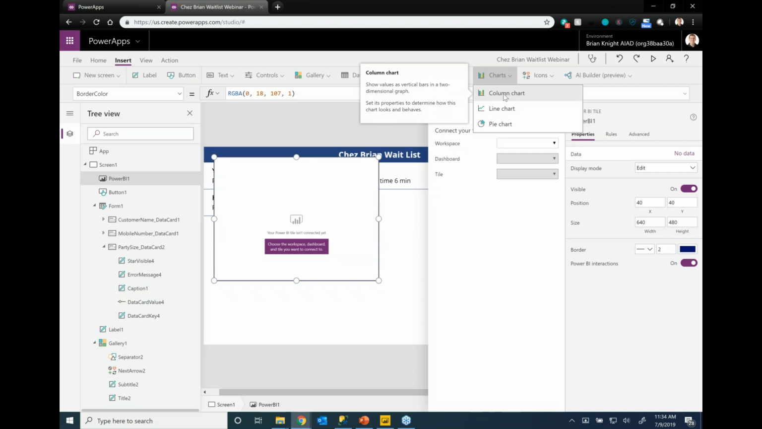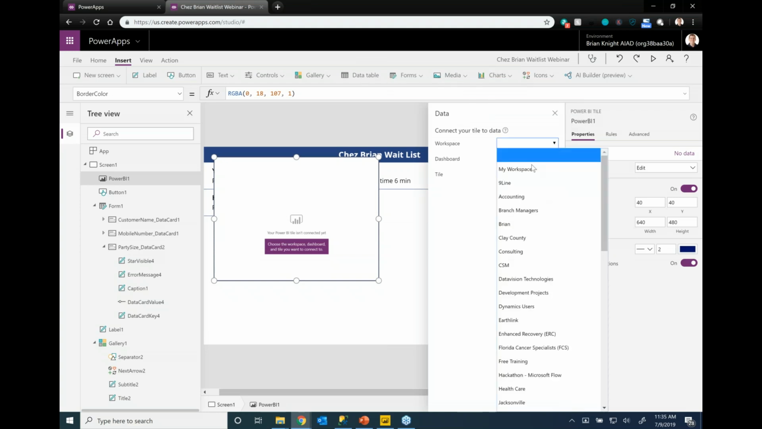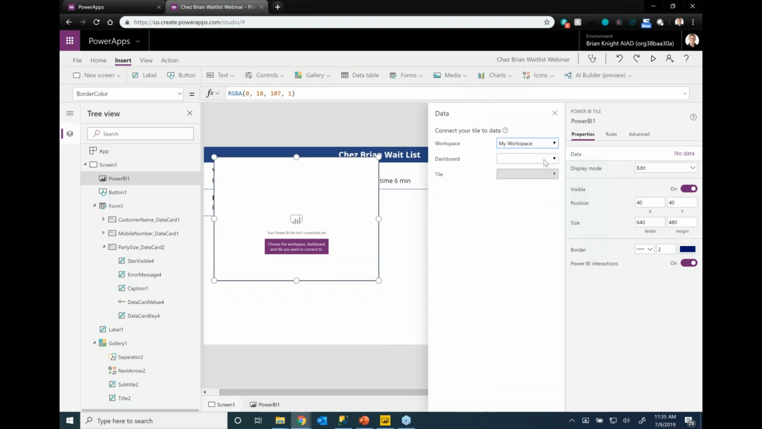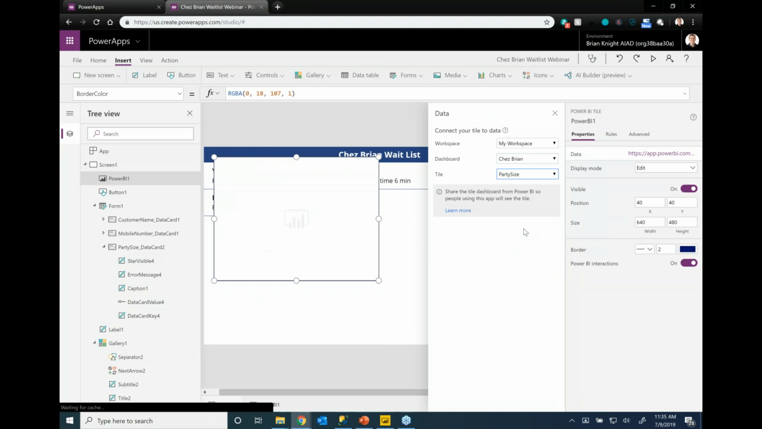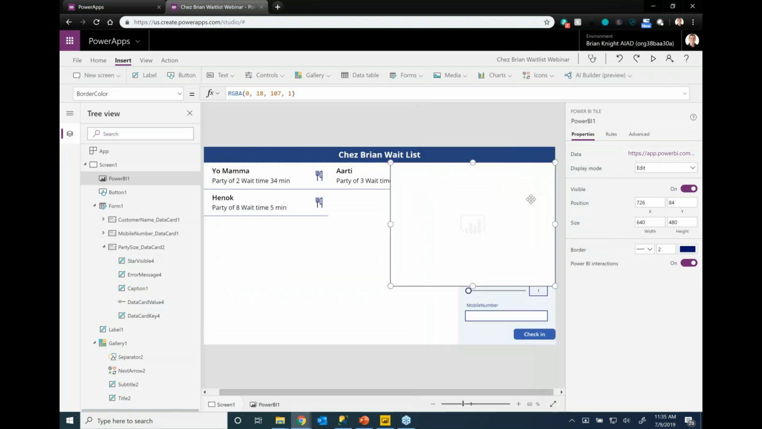So if you've already got a report like I do in Power BI, what I can do is just say, all right, there's my workspace. Here's the report. Here's the dashboard I care about. And here is the element I care about, which is going to be my party size one that we have right here. And in a few seconds, it refreshes. I'll go ahead and put this in a better place here.